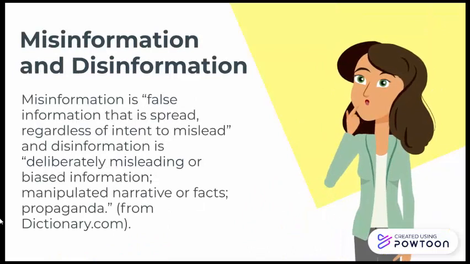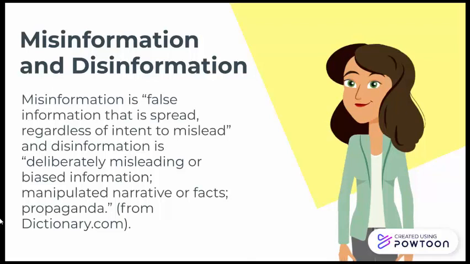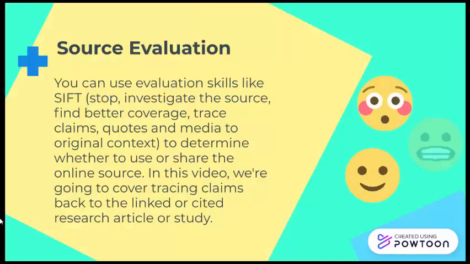There's different types of wrong information on the internet. Misinformation is false information that is spread regardless of intent to mislead, and disinformation is deliberately misleading or biased information or manipulated narrative or facts or propaganda. You can use evaluation skills like SIFT: stop, investigate the source, find better coverage, and trace claims, quotes, and media to original context to determine whether to use or share the online source. In this video, we're going to cover tracing claims back to the linked or cited research article or study.